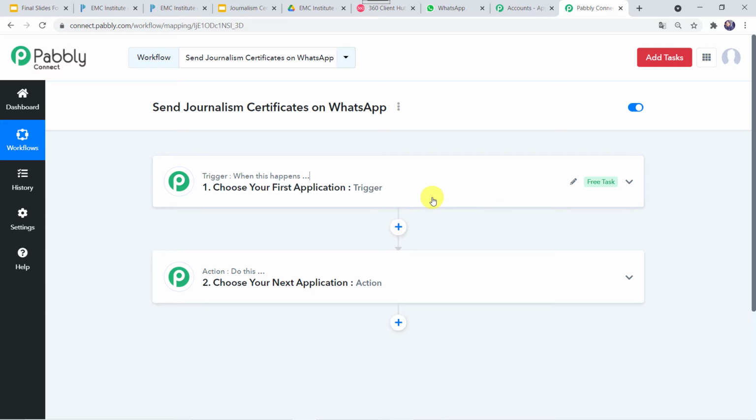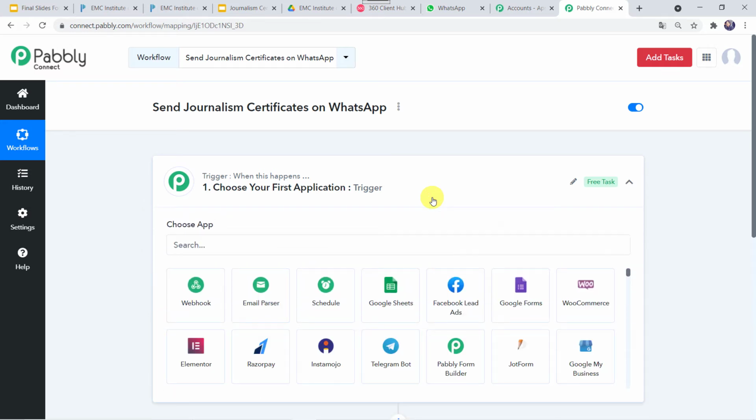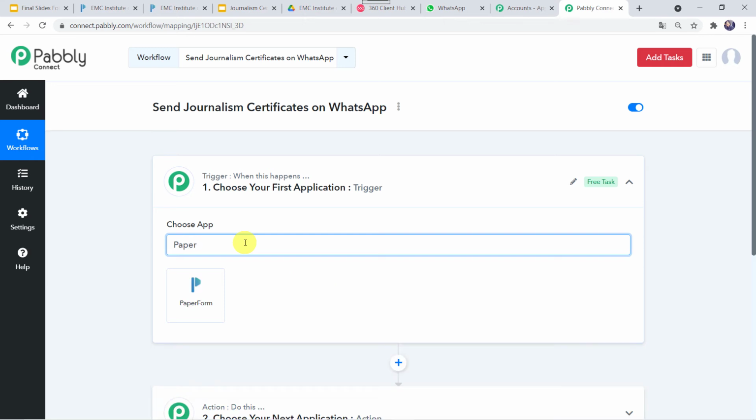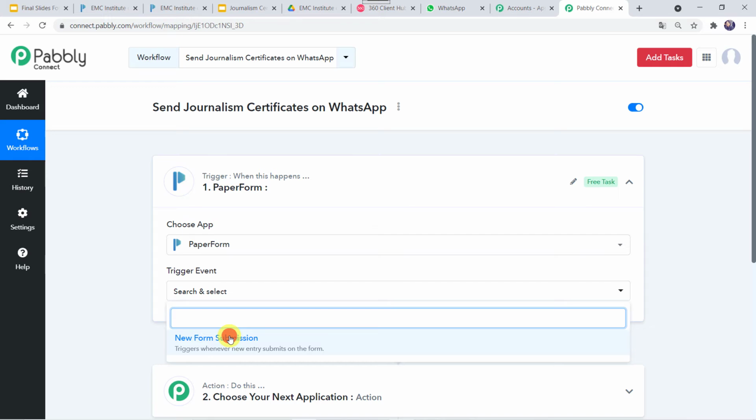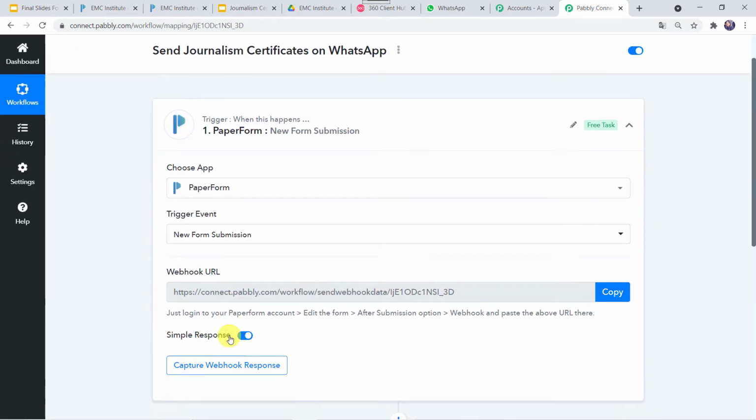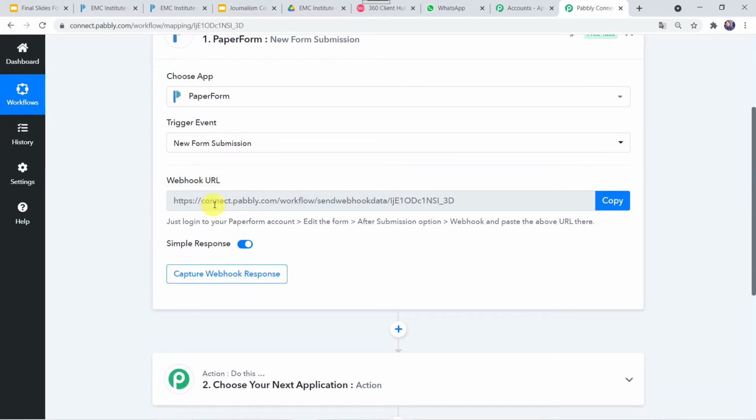So in the trigger application, let's open the trigger window, and here we are going to select the application name as Paperform. Here in the trigger event, we have to select new form submission. Here we can see a webhook URL. So let us read the instruction which is given here. Just log into your Paperform account, edit the form, after submission option, webhook, and paste the above URL there. Okay, so first we have to go to our Paperform account.